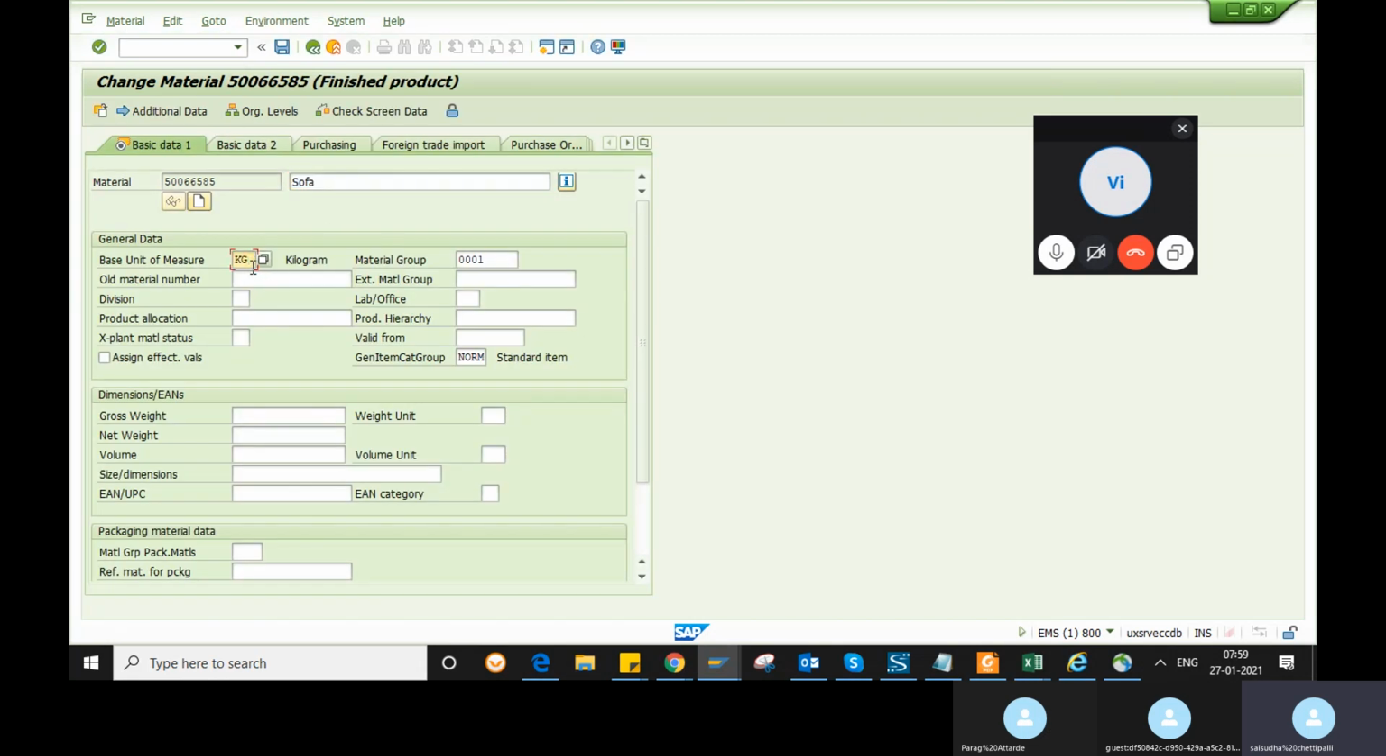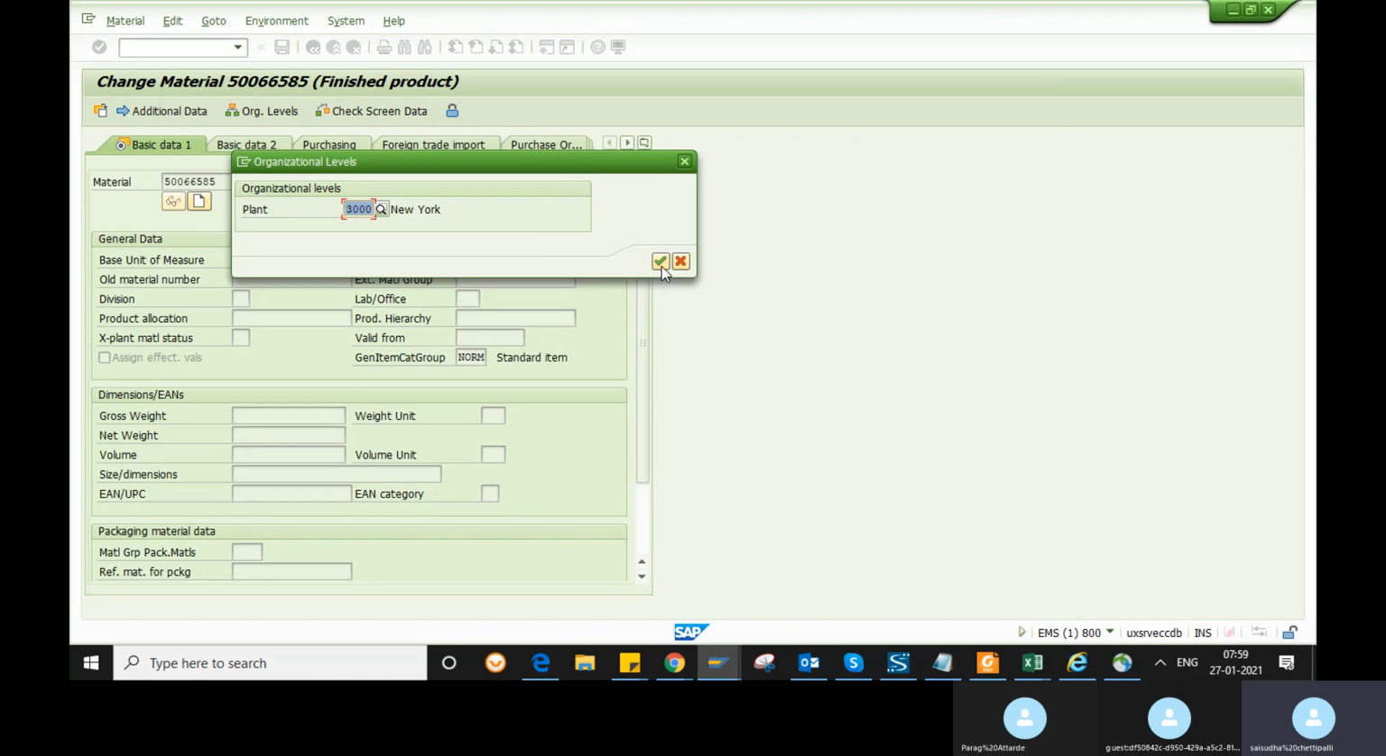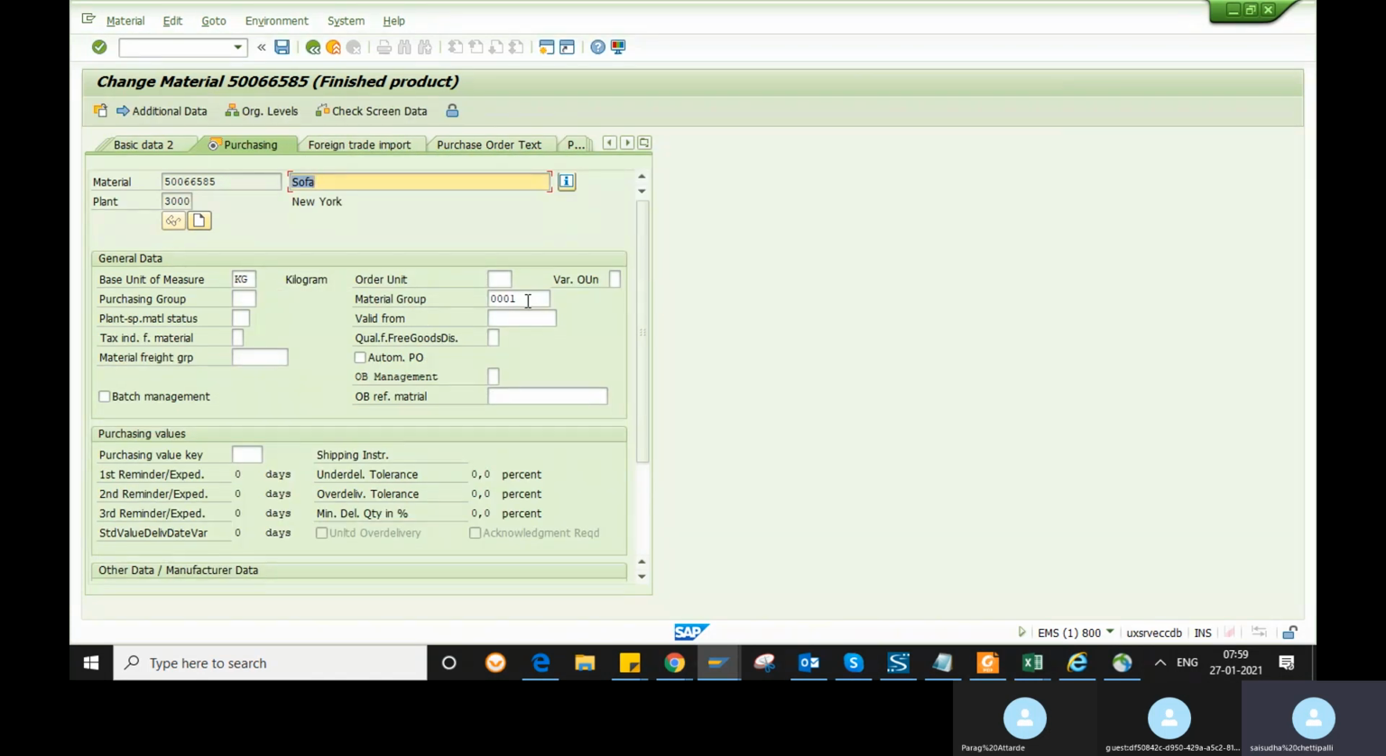But you cannot edit the base unit of measure. You can edit the base unit, but you should not have any purchase orders or any goods receipt for that material. If you have any incomplete orders, it will not allow you to change the base unit of measure. But you can change the other fields if you want.